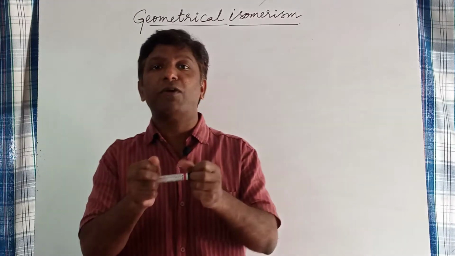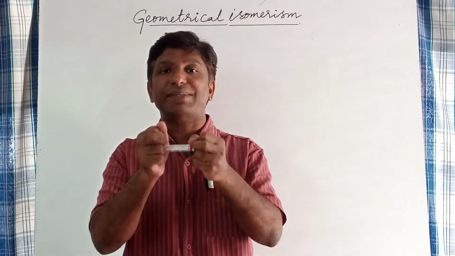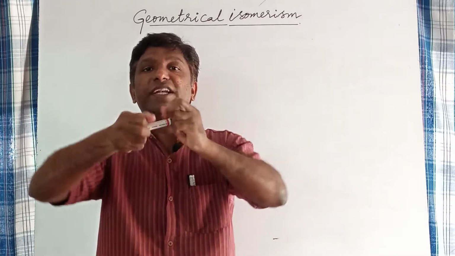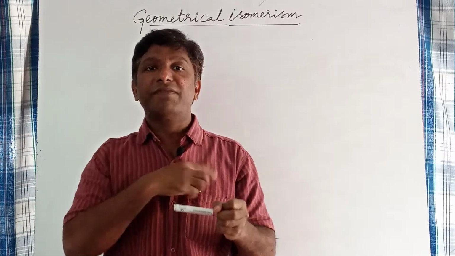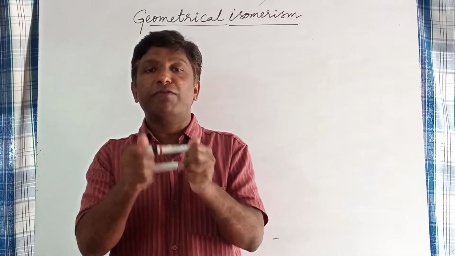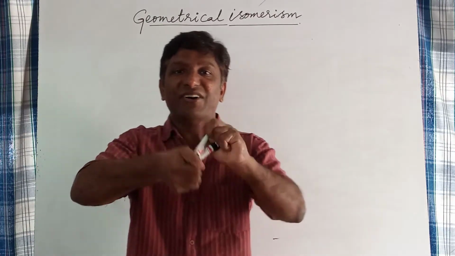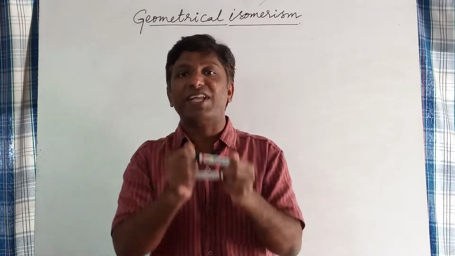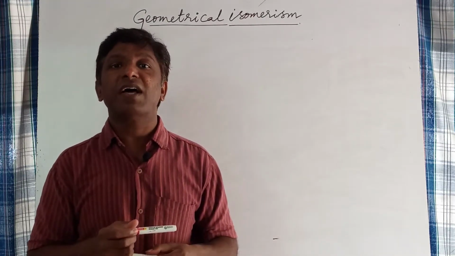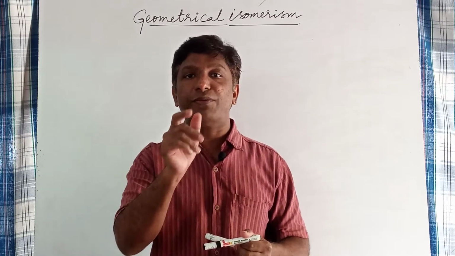Here, if a single bond is present between two atoms, that is a sigma bond. Due to the cylindrical symmetry of the sigma bond, rotation of atoms takes place about the internuclear axis. If there is another bond in addition to the sigma bond, that is a pi bond, and two atoms are held by a double bond, then rotation is hindered. This hindered rotation leads to different arrangements of atoms or groups around double bonded atoms, which leads to geometrical isomerism.